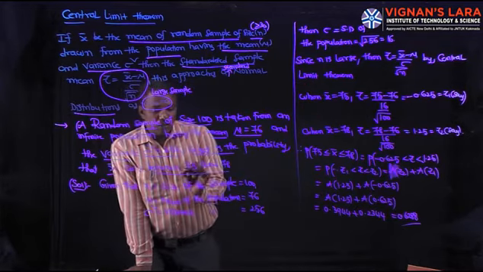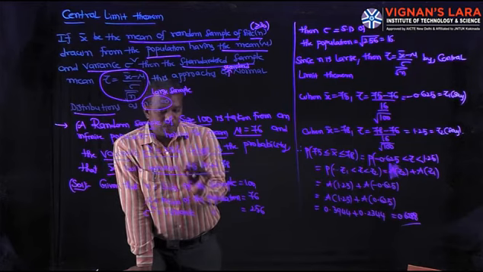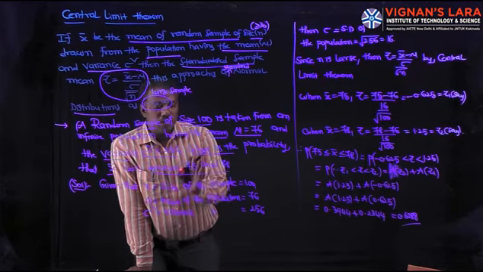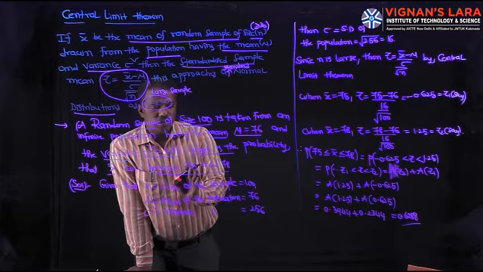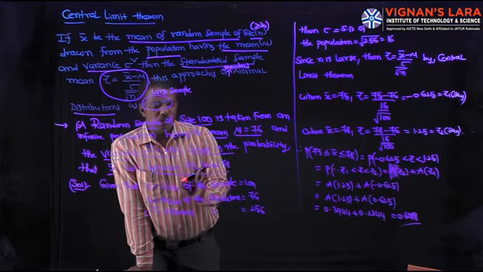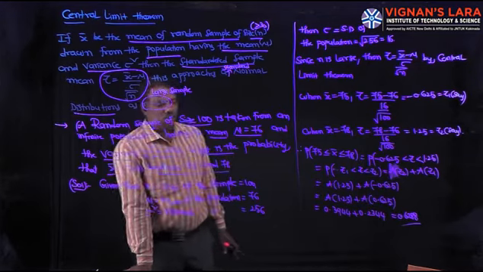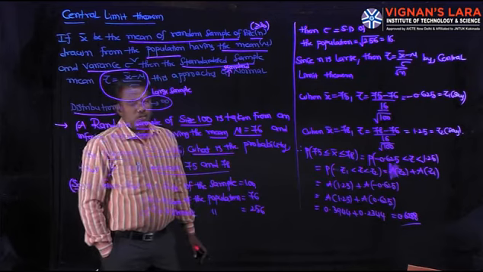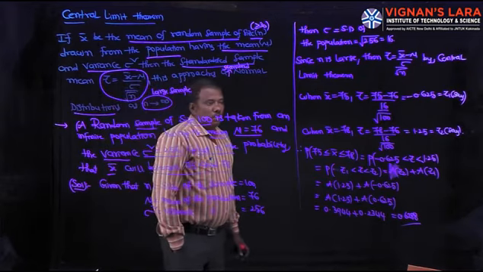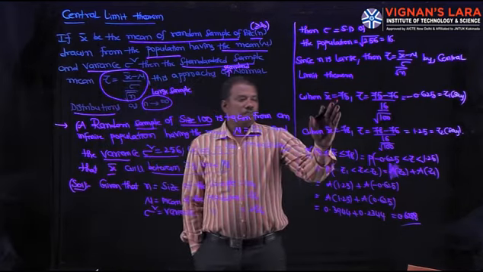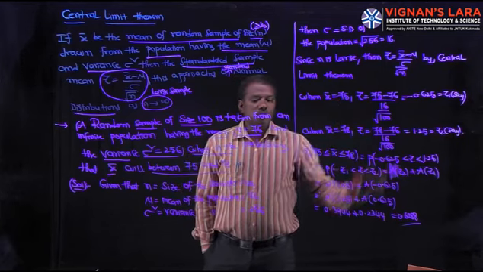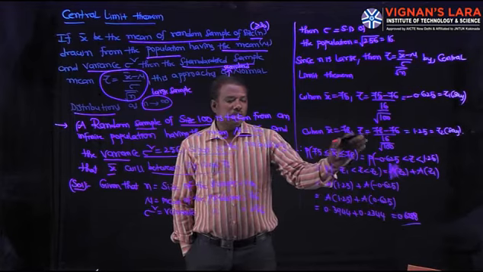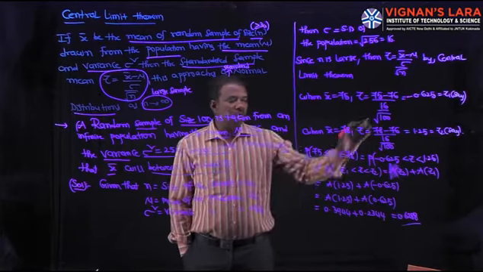We have to calculate the Z value for x bar equal to 75 and for x bar equal to 78. Here x bar is 75, then Z is minus 0.625, let it be Z1. When x bar is 78, then Z is 1.25, let it be Z2.